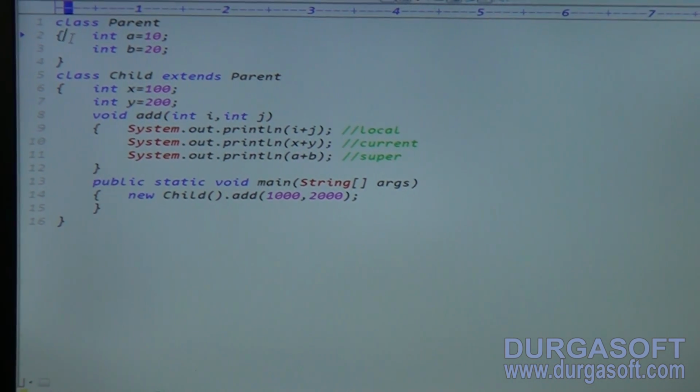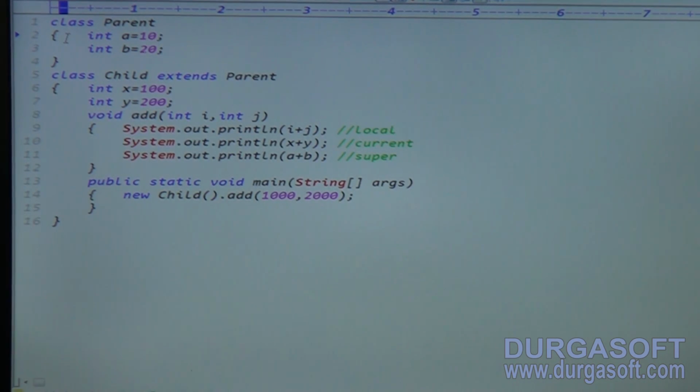But you are MTech guys, BTech guys, working professionals. So for you guys, I am changing this example a little bit. This is a value, this is b value. Here also I declared integer a, integer b. So local variables are the same, a b. Instance, the current class variables, are a b. Parent class variables are also the same, a b. Now in the addition operation, here we must write a plus b, here also a plus b, here also a plus b.